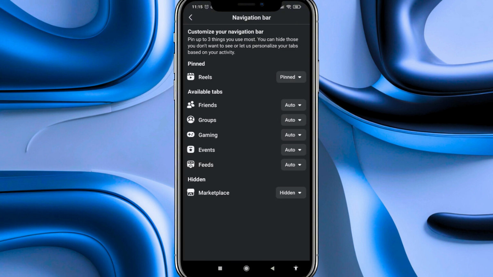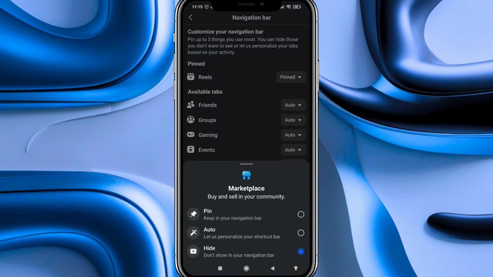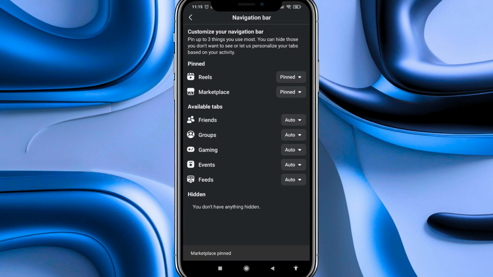Here we have to go to the Hidden option, where the marketplace is located. We press where it says Hidden, and here we select Pin, and it will be automatically shown on our homepage, and that's it.